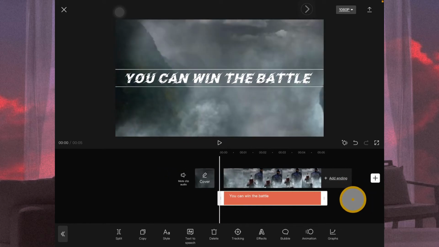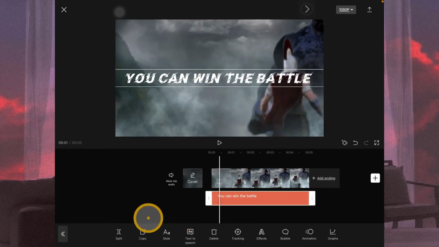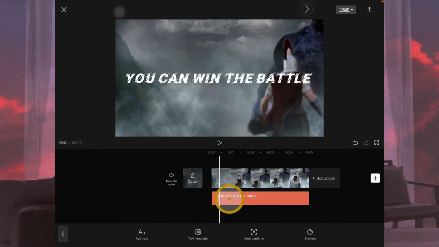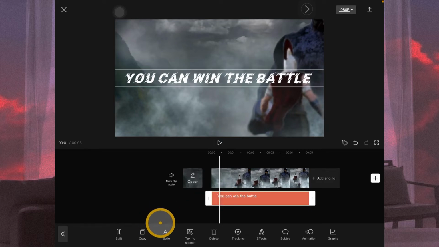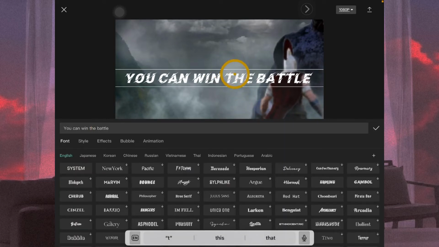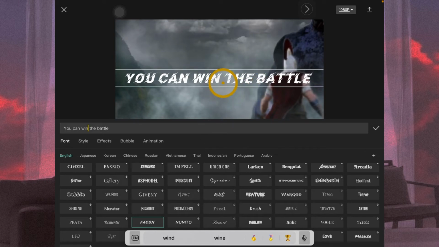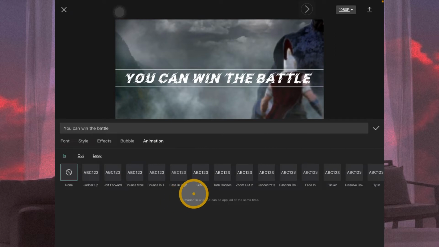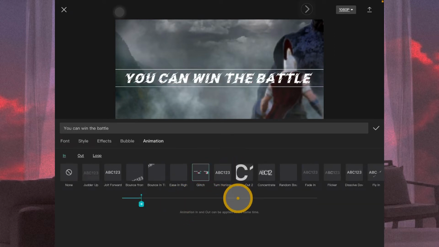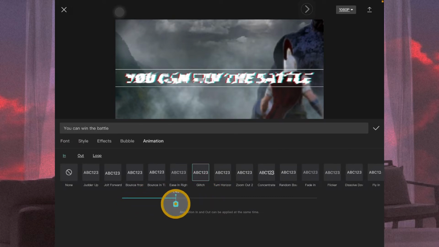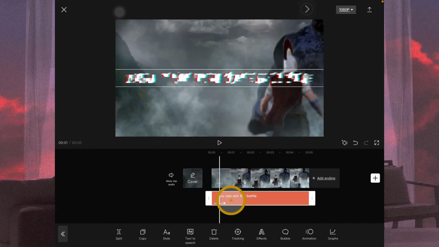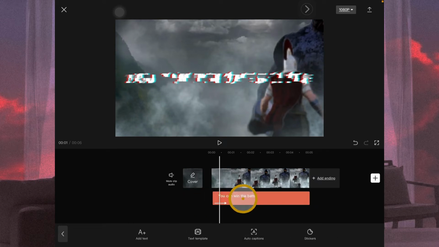Let's see. Oh, I forgot to tell you guys. Tap on text, or better even, tap on the text, yeah. And yeah, let's add animation, glitch, or yeah, I think the glitch is the best one. Yeah, okay, I'll choose this one.